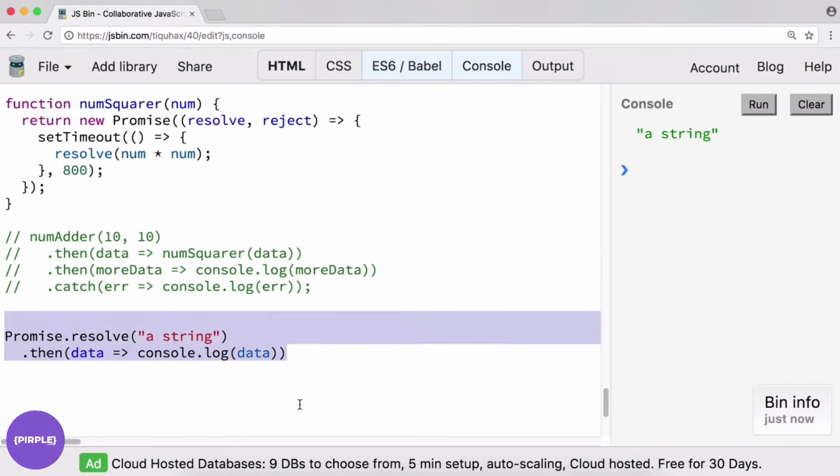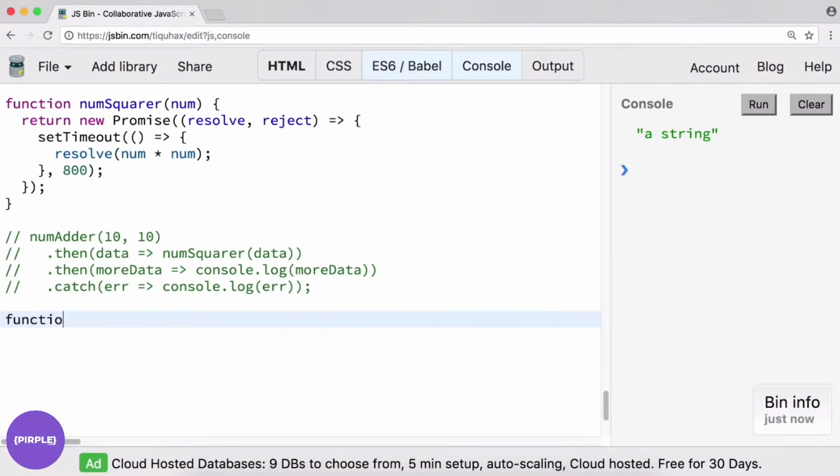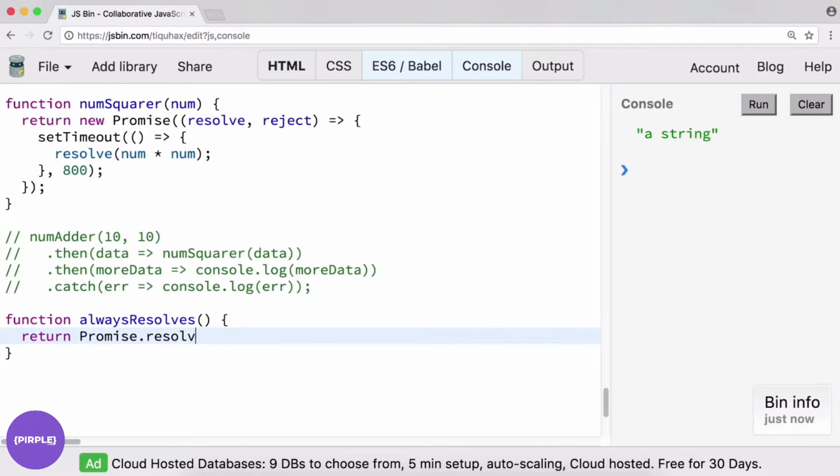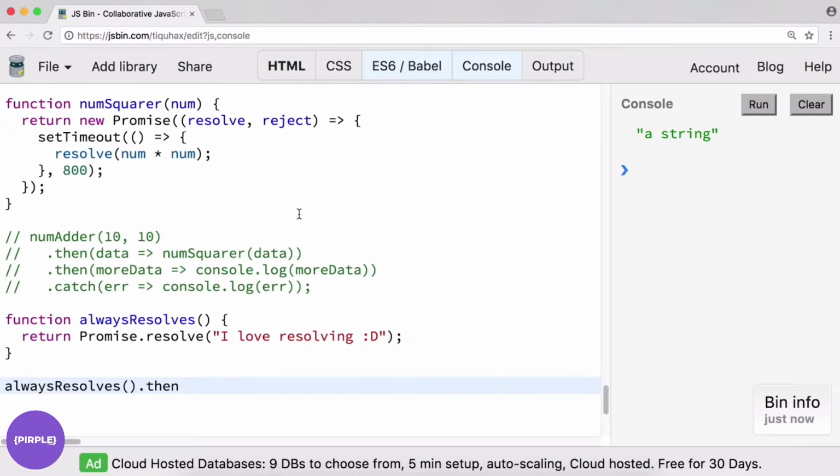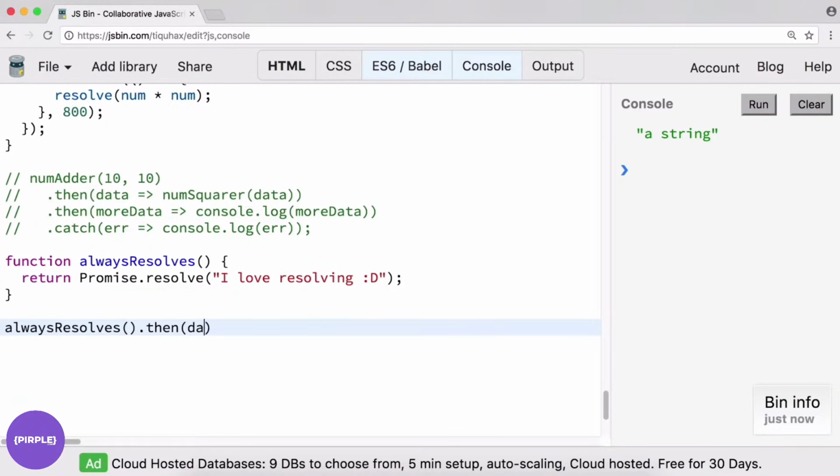That means if we have a function and we want to make our function return a promise that always resolves, well, that's very simple. We will just return Promise.resolve instead of constructing using the new Promise method. I love resolving, for example. Then of course we can say alwaysResolves.then and do something with the data we get back. Console log data.